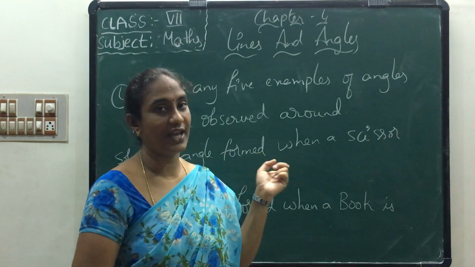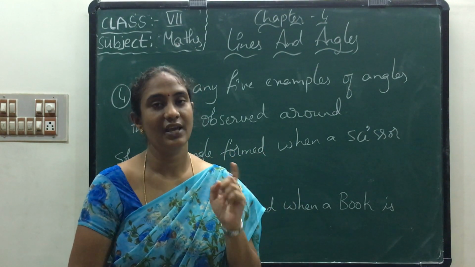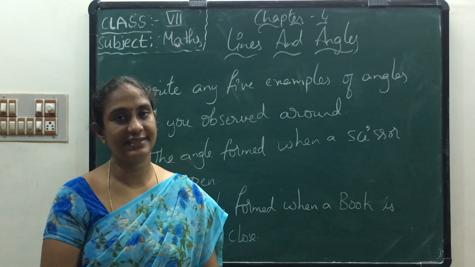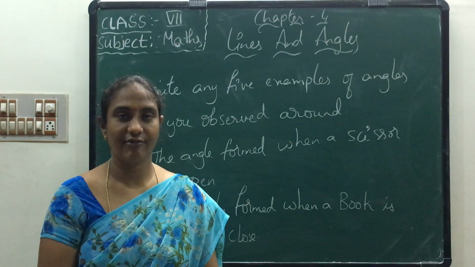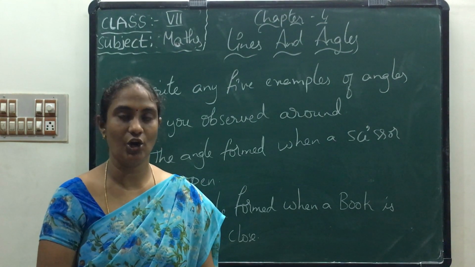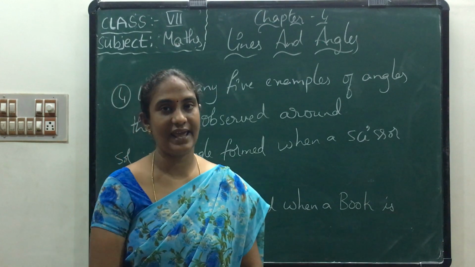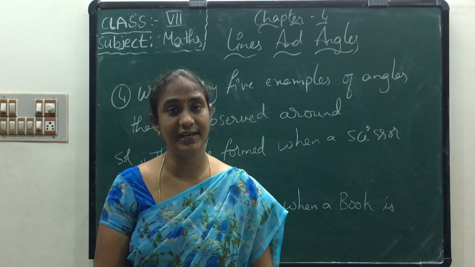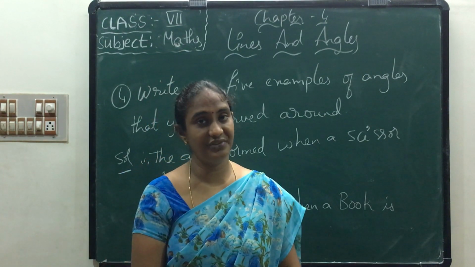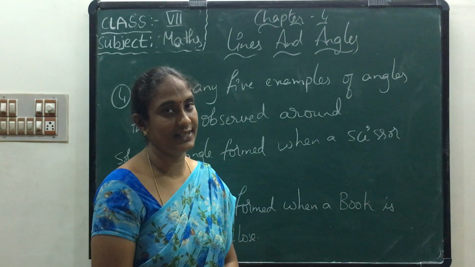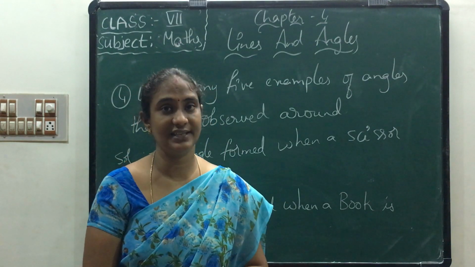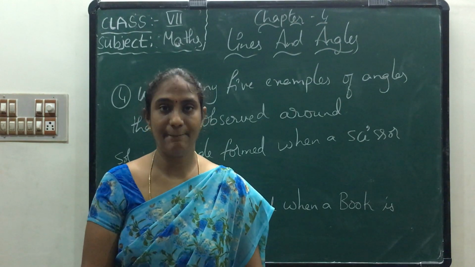Acute angle: the measures between 1 and 90 degrees are called acute angles. Exactly 90 degrees is called a right angle. The measures between 90 and 180 degrees are called obtuse angles. Exactly 180 degrees is called a straight angle. The measures between 180 and 360 degrees are called reflex angles. Exactly 360 degrees is called a complete angle.